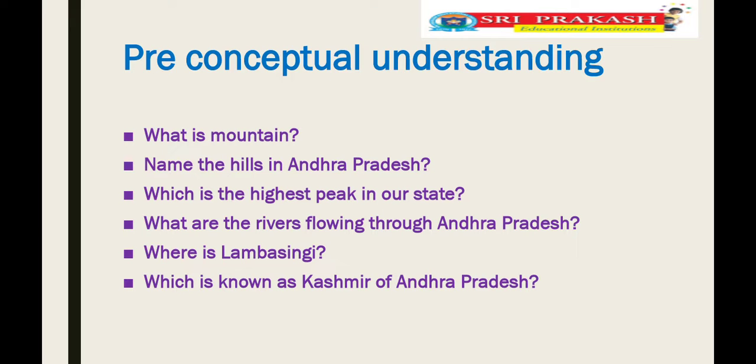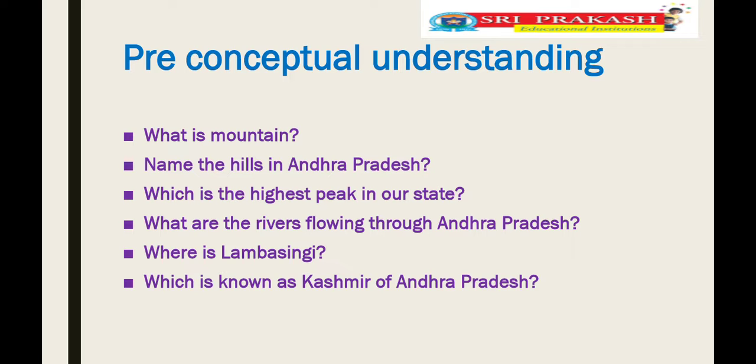Okay, children. Last time we discussed the Andhra Pradesh mountains and plains, the highest peak, Arku Valley, and some other important points. I would like to ask some questions on the previous class. Shall I ask?